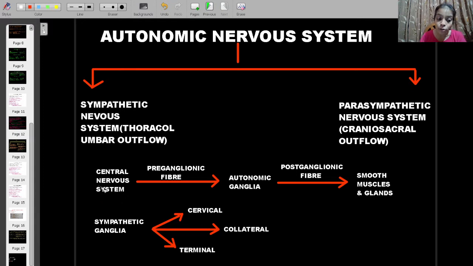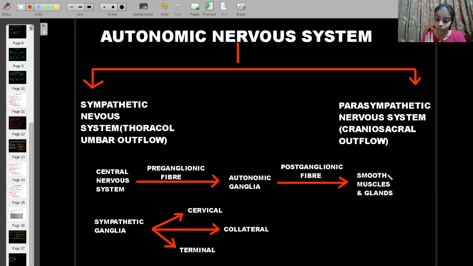Okay, so basically the autonomic nervous system, if I go back to the slide, consists of the central nervous system, from where the preganglionic fiber is coming out. The preganglionic fiber is going to the autonomic ganglia, which means the sympathetic trunk. From the sympathetic trunk, the postganglionic fibers are coming out. Postganglionic fibers are then going to different organs, different visceral muscles, different glands.